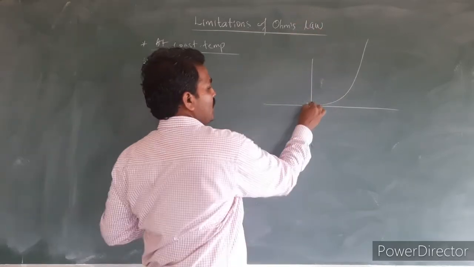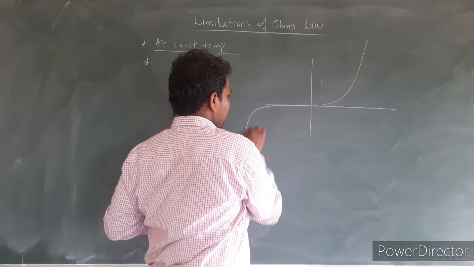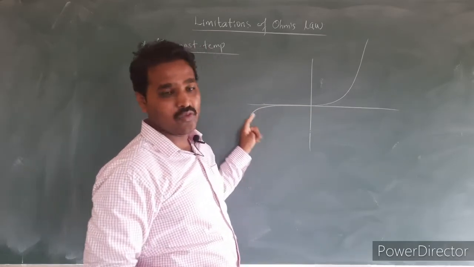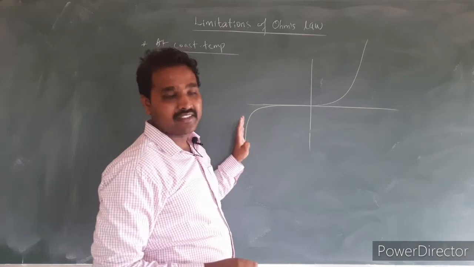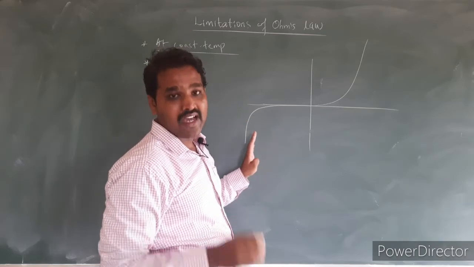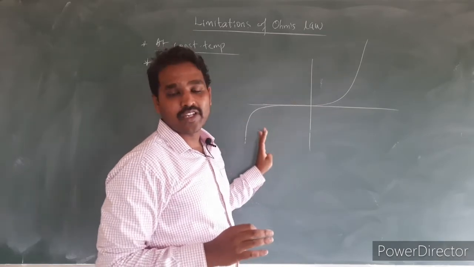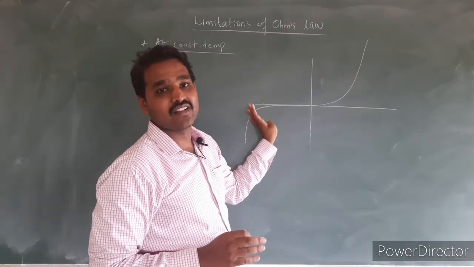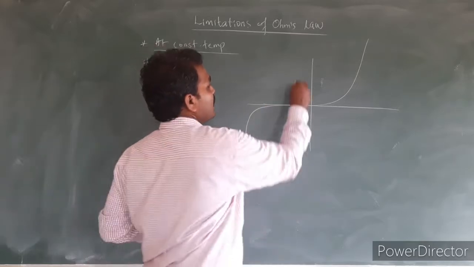Similarly, when the diode is reverse biased, the VI characteristic of that diode is something different. In both cases we do not get a straight line graph. This is a non-linear relation between voltage and current.